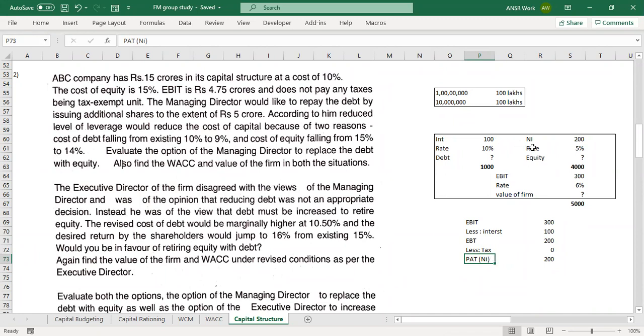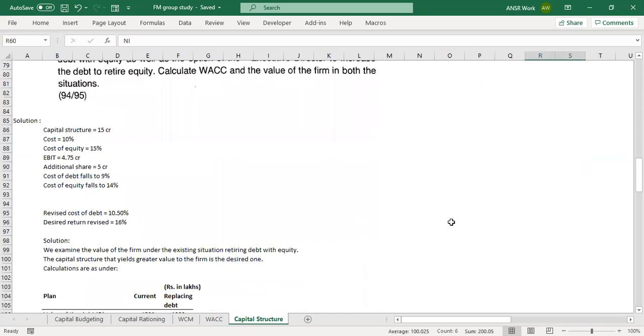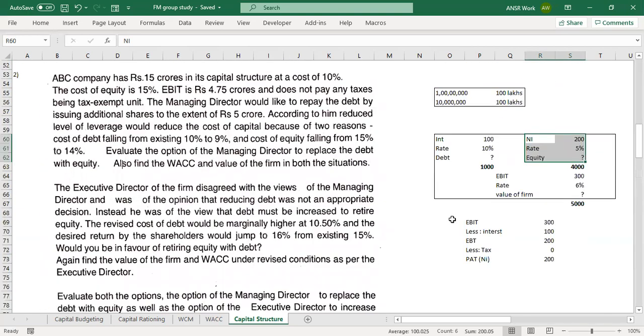You have the rate of cost of equity, how much? Cost of equity is already given in the question here. Can you see this? 15%. So you have net income of 3.25 and cost of equity of 15%. How much is equity value? 21.66 crores. That is absolutely correct. Now that you have 21.66 crores equity and debt of 15 crores, what is the value of the firm?